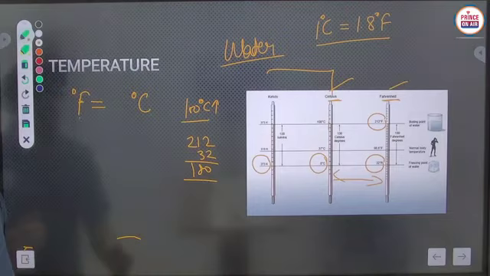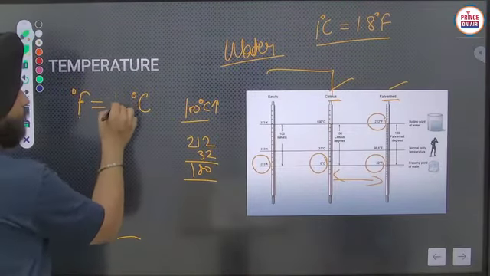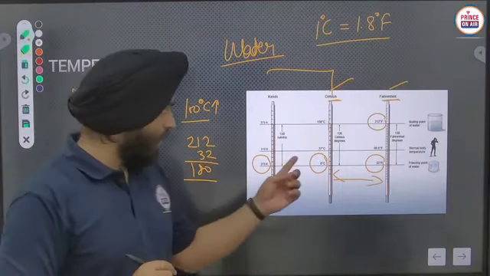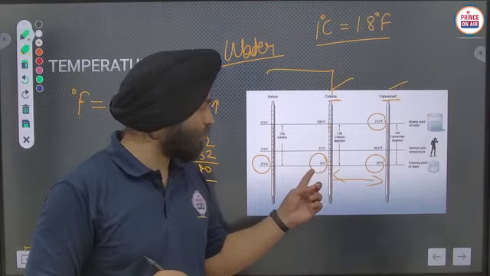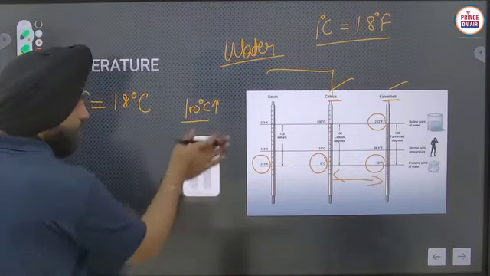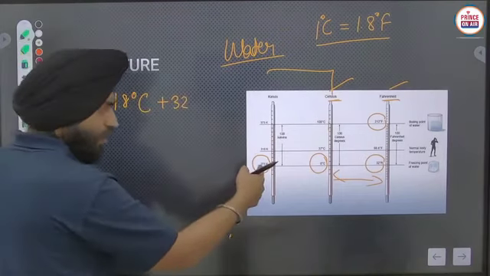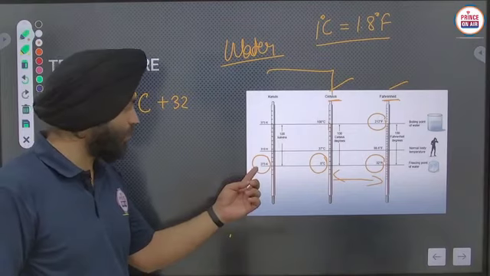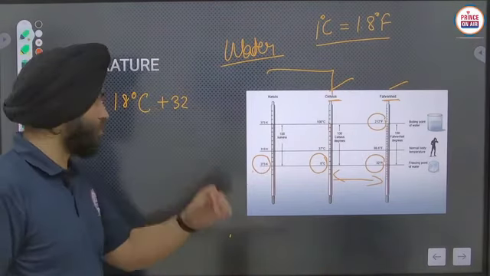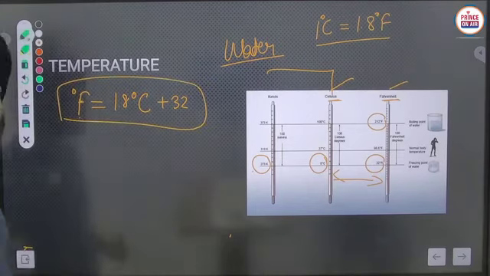So, here 1 degree Celsius equals 1.8 degrees Fahrenheit, but the Celsius scale starts from 0 degrees, whereas the Fahrenheit scale starts from 32 degrees. So we have to add 32, like in the Kelvin case where it starts from 273, so we added 273 in the last relationship. That is the formula or relationship between them.